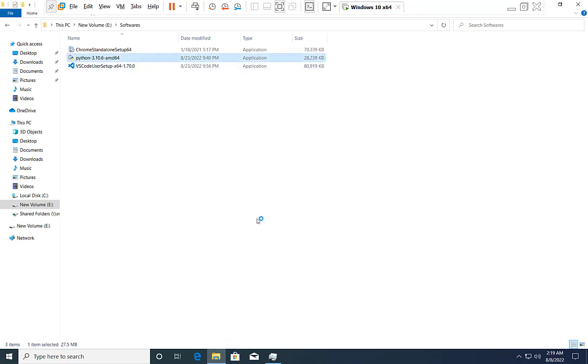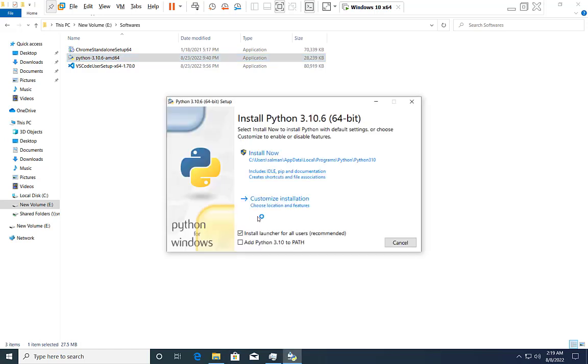I double click on this icon. It will launch. Now here, please remember to tick the checkbox Add Python 3.10 to PATH. What it does is it allows the command prompt to access the Python installation. So you can access your Python programming language from the command prompt. I will select this and click on the Install Now button.